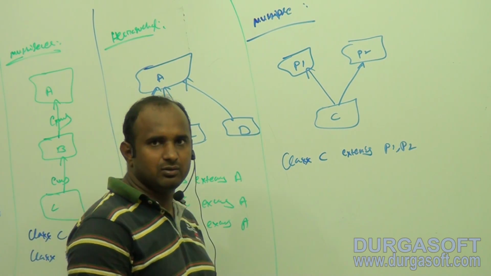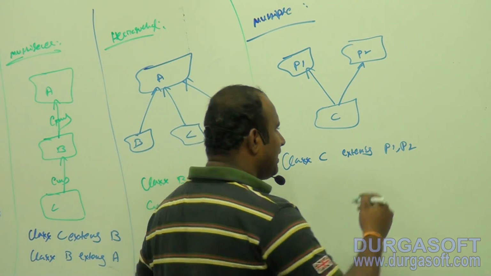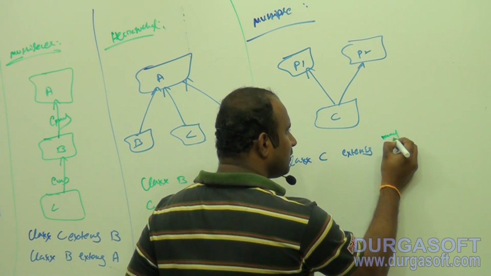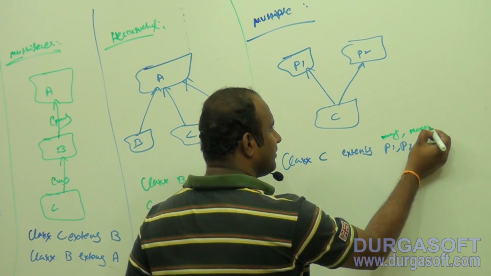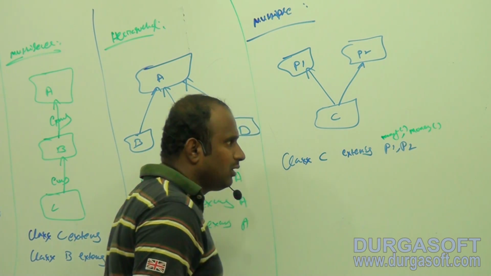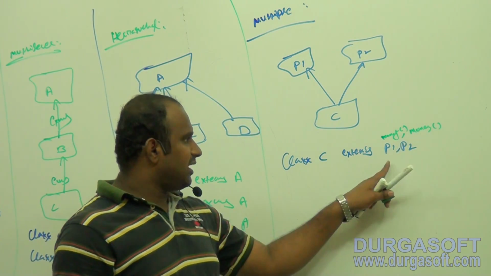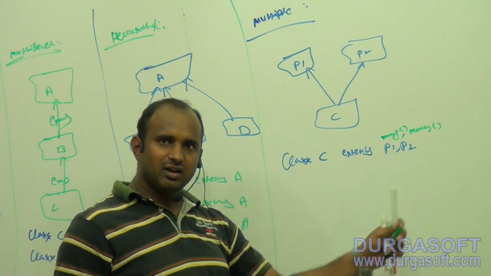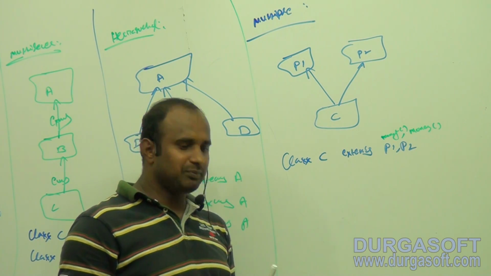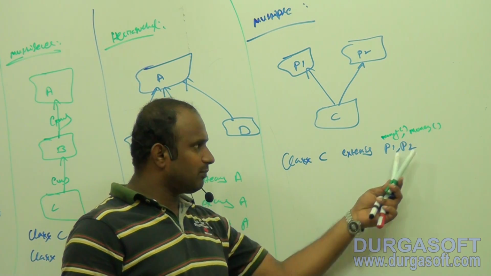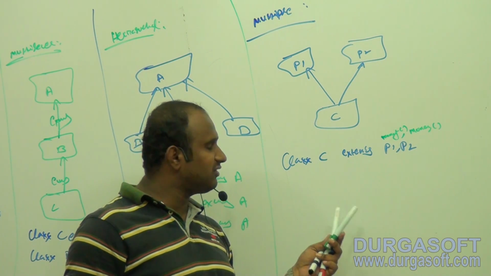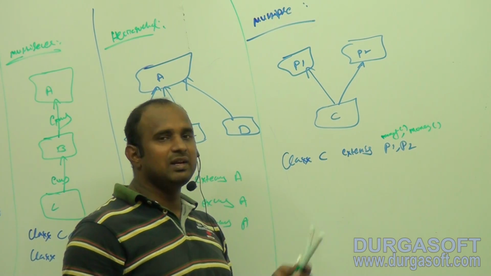Parent 1 and parent 2. Can you please assume parent 1 contains a money method, and parent 2 also contains a money method. So concentrate. Parent 1 contains money, parent 2 also contains money. How many kids? Only one kid. When the kid is trying to access the money, tell me which money is executed.